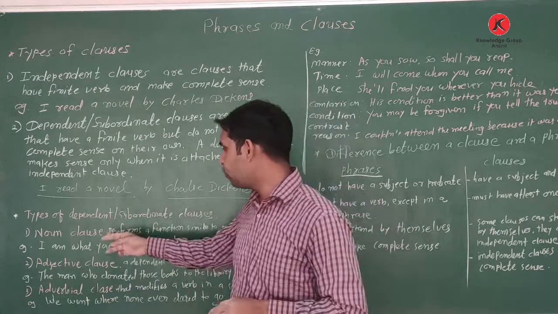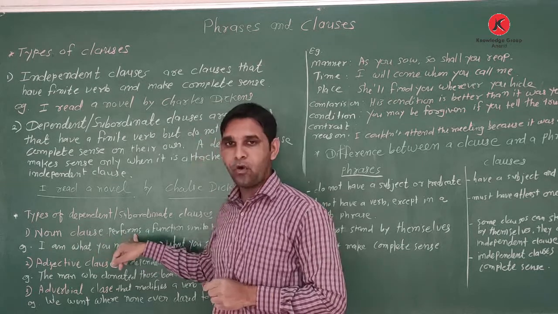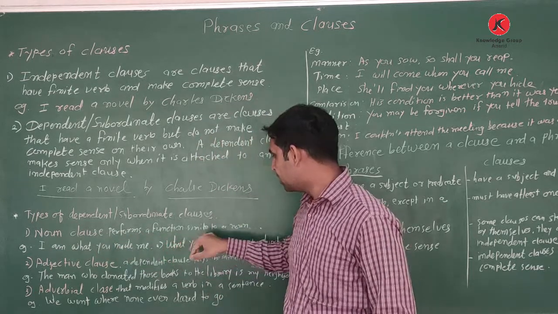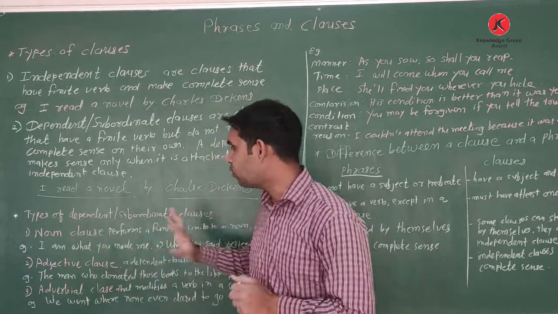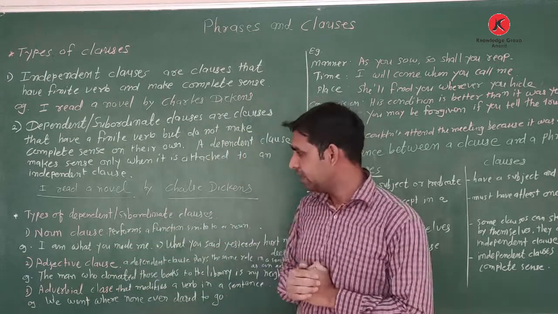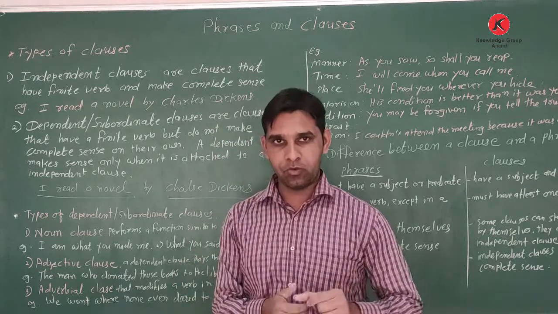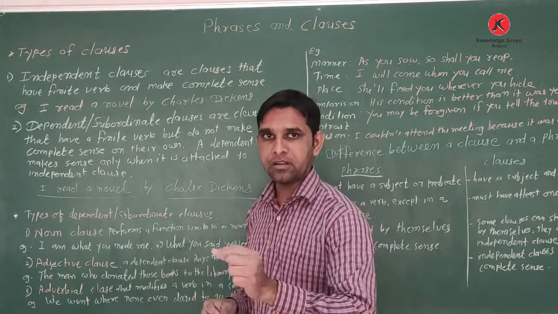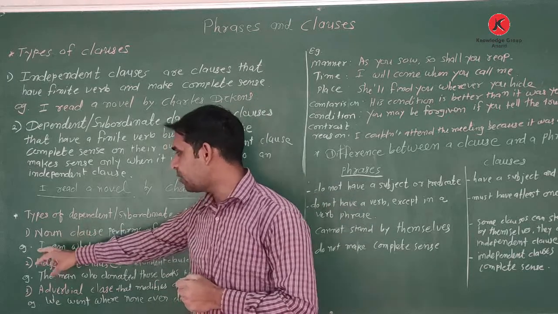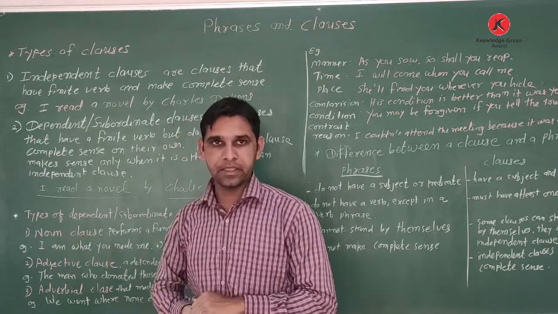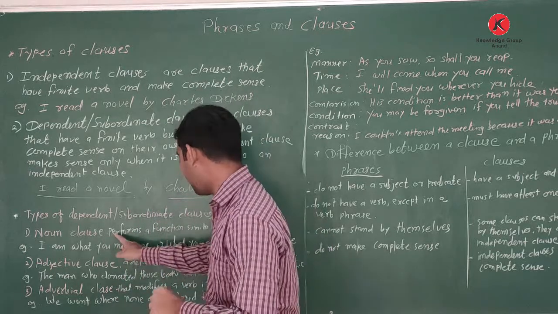A noun clause in a sentence performs a function similar to a noun. So in a sentence, the part that functions as a noun is called a noun clause. If I write the example: I am what you made me. That is the example of a noun clause.